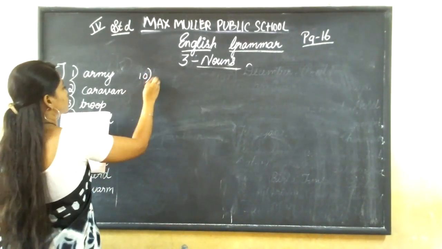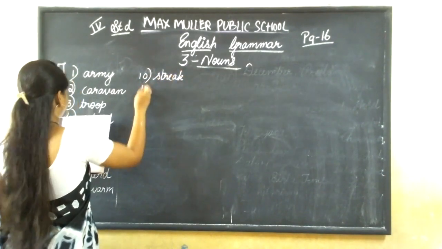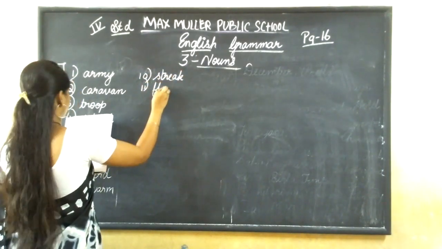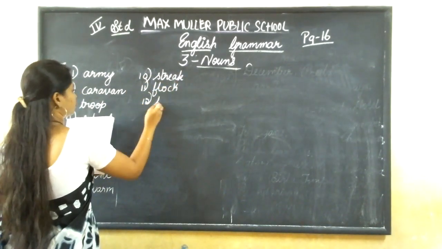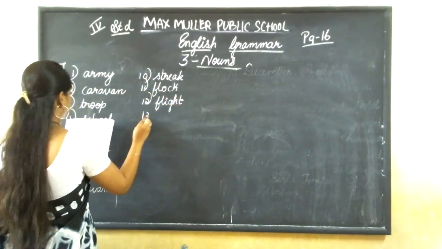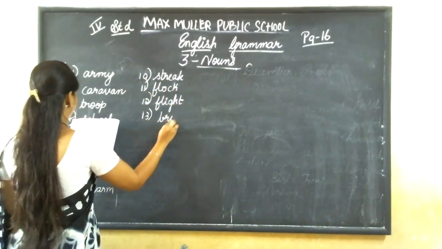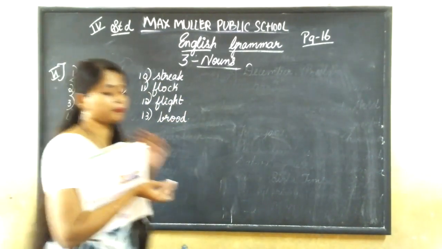10th one, a streak of tigers. 11th one, a flock of sheep. 12th one, a flight of birds. A brood of hens. These are the group names.